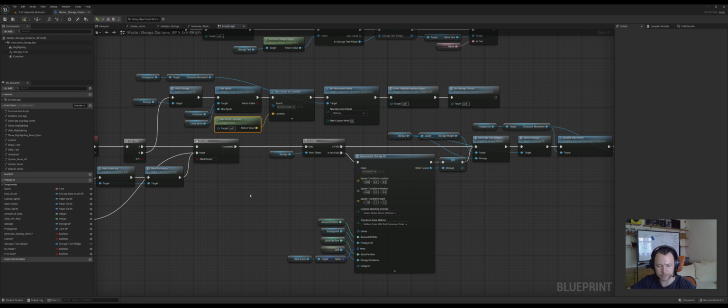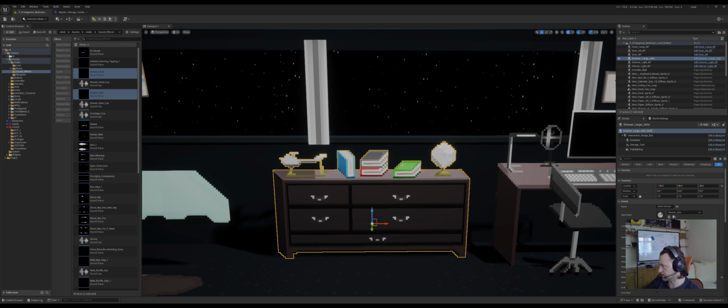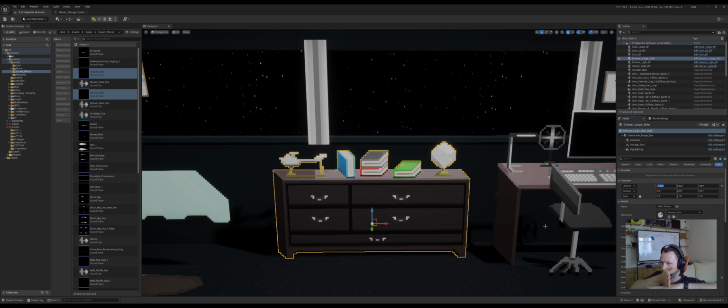I don't have a sound for jumping, but if I did do a sound for jumping, I would just do it on the Z location. Hopefully I've got the things right. So let's see. Yeah, because blue's Z, isn't it? Red, X, Y, Z. Anyway, I'm going off on a tangent. That's basically what I do.